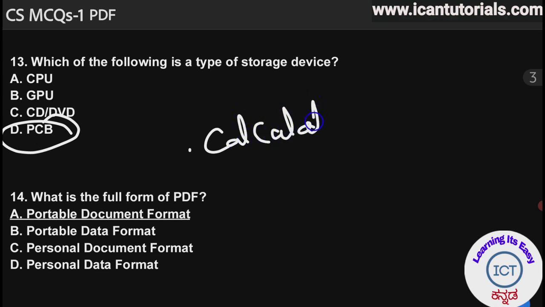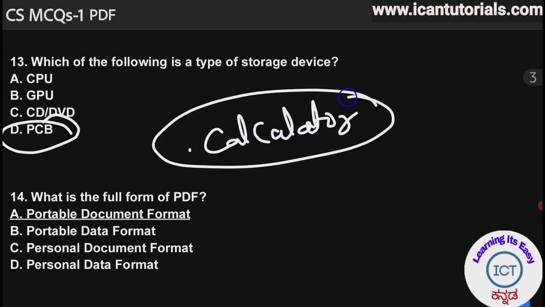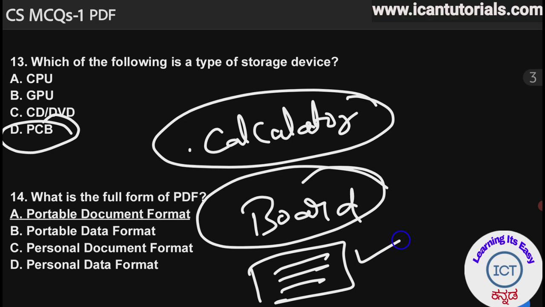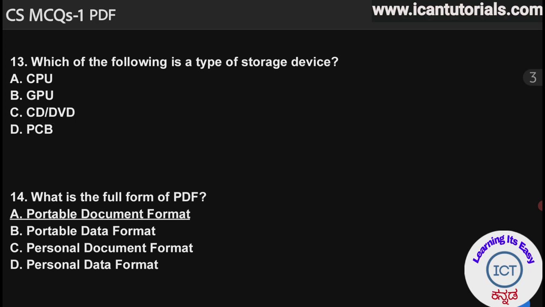If you open a calculator, a mobile, or a laptop, there will be a circuit board. That circuit board is called a printed circuit board. It is a flat board where copper wires are mounted on it. If you open a computer, you will see the motherboard. That motherboard itself is a PCB, a printed circuit board.